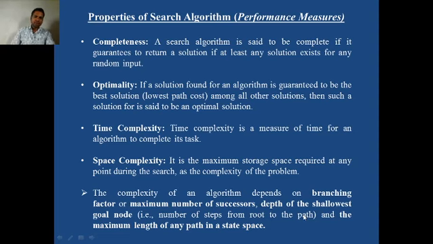Then we will discuss how search algorithms are designed to solve the problem. For example, our agent is an autonomous car and we want to reach our destination, Pune. The initial state is Sangamner and the goal state is Pune. In order to achieve this, there are a number of paths which we already discussed.